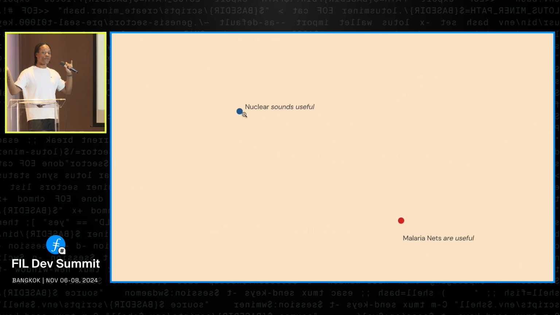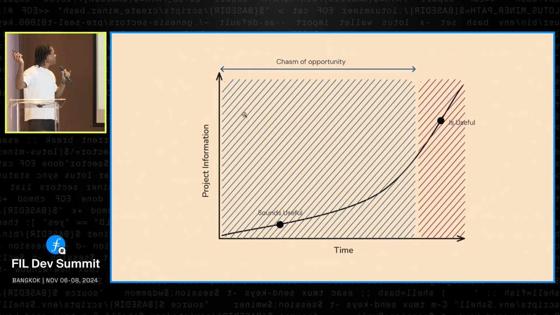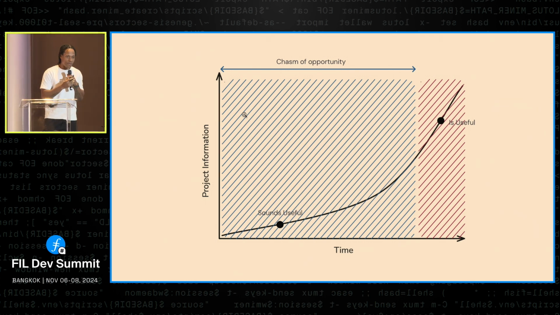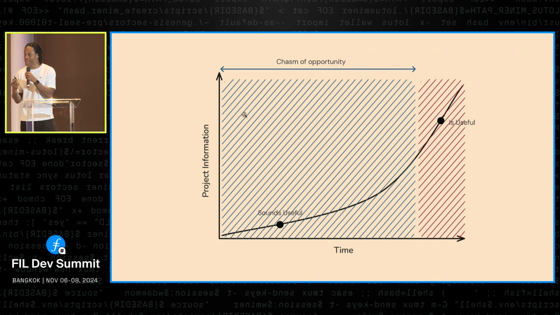So then we have this big blue area. Here we go. In the big blue area, we have this amount of time where we just can't fund the project because we don't know enough. I'm calling that the chasm of opportunity. We can't fund anything if we don't know, and so we have loads of projects where we don't have enough information, and this might be where all the exciting work is. So another way of thinking about this is,